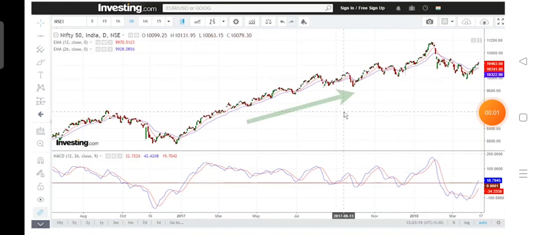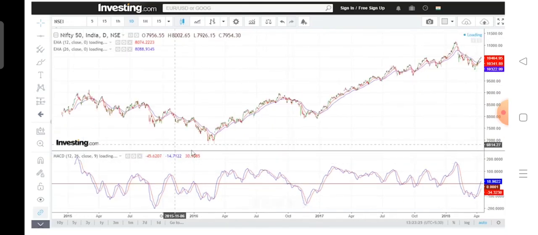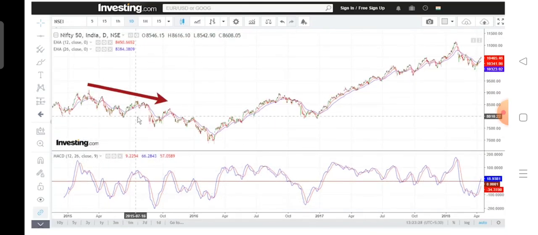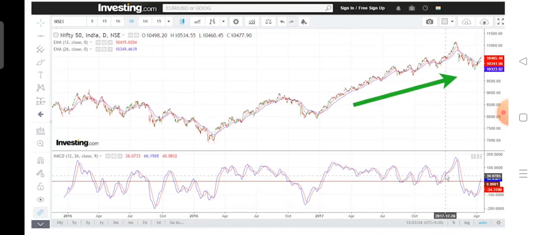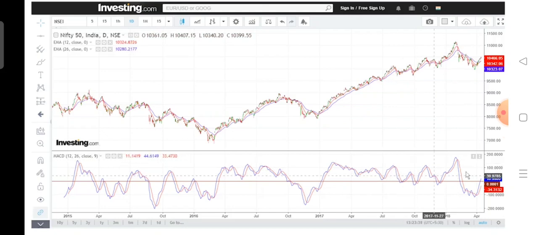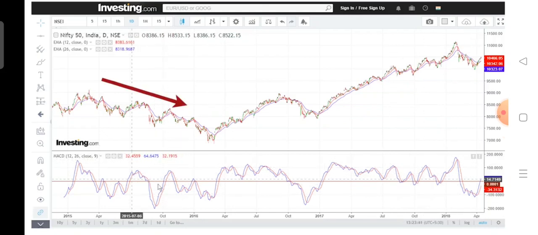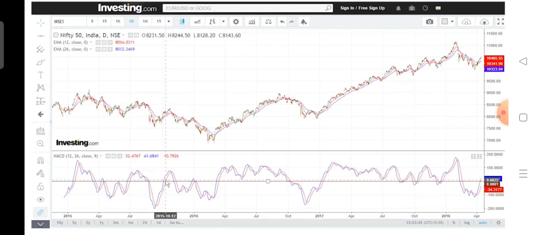Up move which continued for a very long period of time, or if I can squeeze the chart, if you can look at this down move which continued for a goodish bit of time, you would see that during the up move, MACD is broadly above the zero line, and during the down move, the MACD is broadly below the zero line. So when there is a sustainable trend, you look forward to buy on dips.